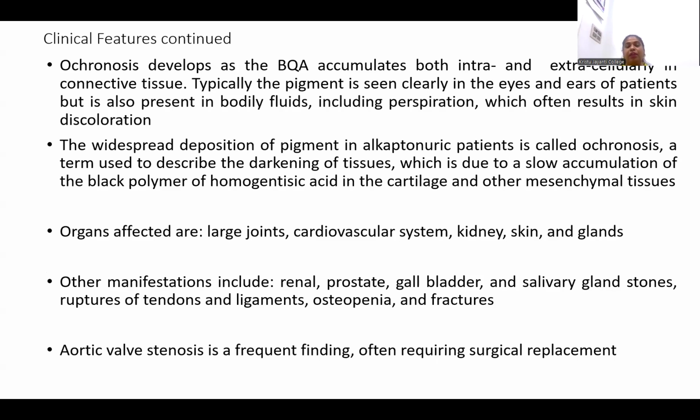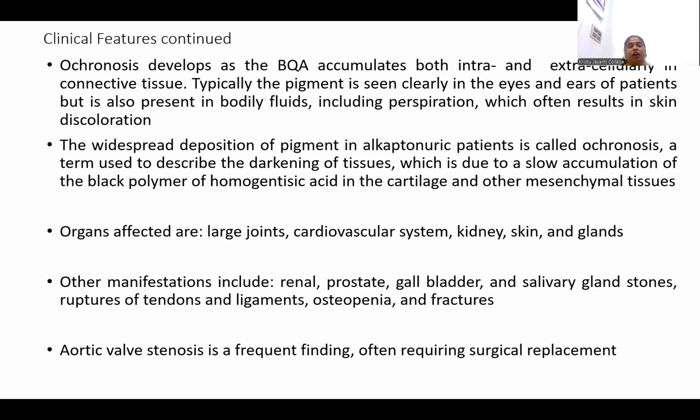The pigment can also be seen in the eyes and ears. This pigment deposition in alkaptonuric patients is called ochronosis. The term describes the darkening of tissues, due to a slow accumulation of the black polymer of homogentisic acid in the cartilage and other mesenchymal tissues.